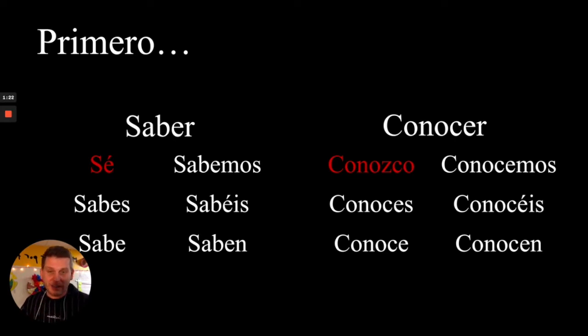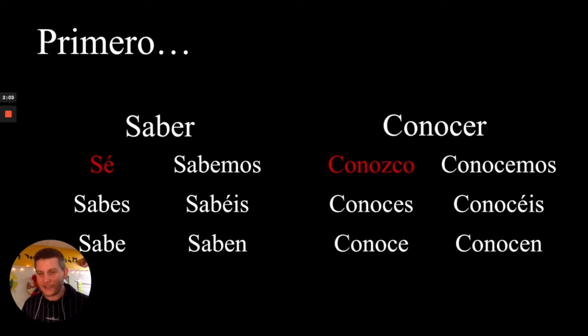Before we dive into the difference between knowing saber and knowing conocer, we need to make sure we know how to conjugate these verbs. They're very regular for the most part. Notice where they differ. In the red, you see that the yo form of saber is sé, S-E, with an accent mark. That accent mark helps us distinguish it from the se that we use with reflexive verbs, like lavarse, bañarse, acostarse. You won't hear that accent mark when you speak, but context makes this very clear.